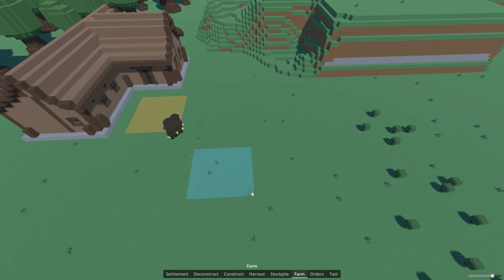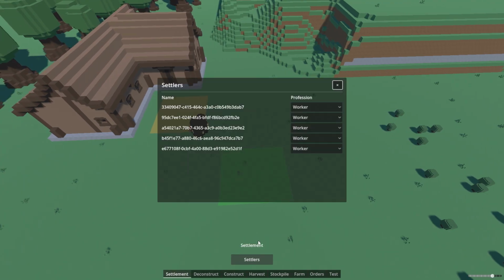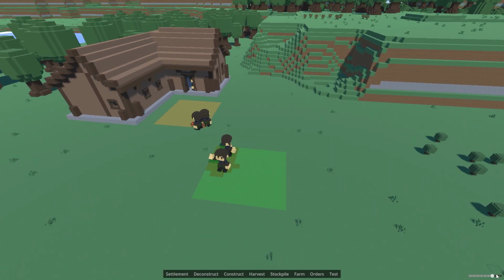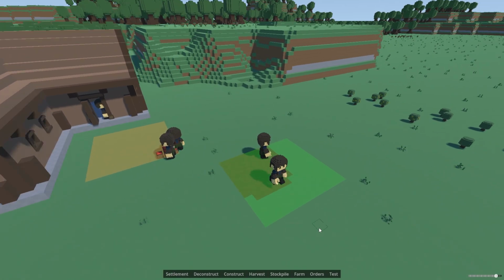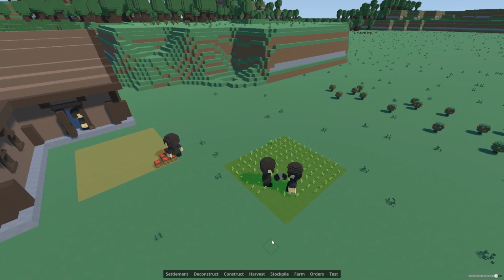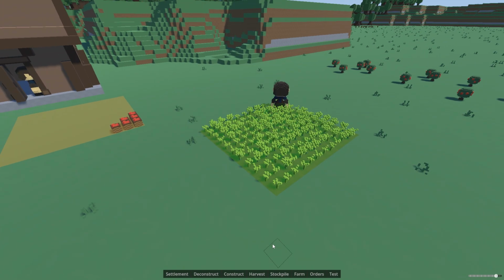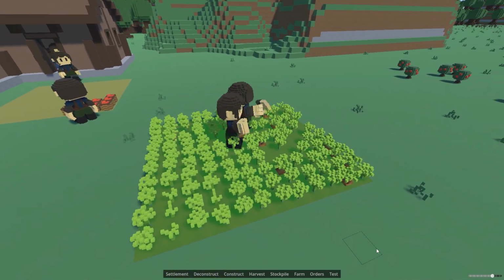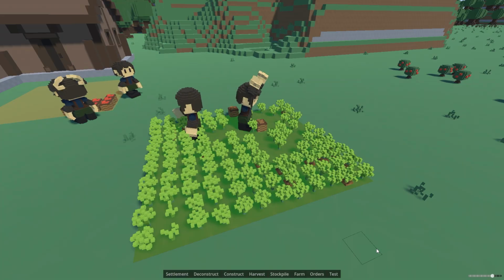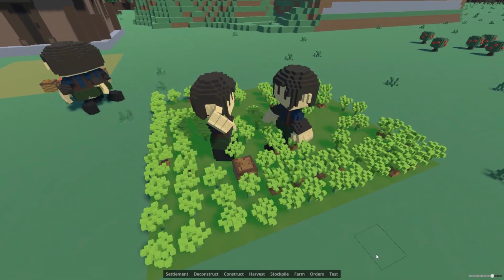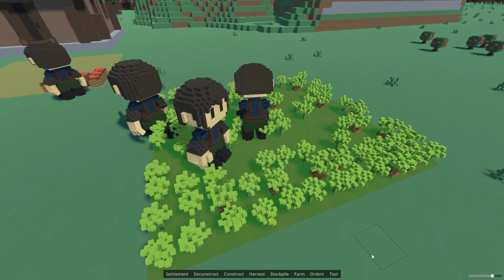I also implemented a basic farming system. You can now designate farming zones on the ground and assign colonists to the farmer profession. They will then respond to the condition of the land by clearing, tilling, sowing, and harvesting it. For now, potatoes are the only crop. Once they are mature, colonists will harvest them and then begin the next planting cycle. Like berries, potatoes can also be used as basic food for the colonists.